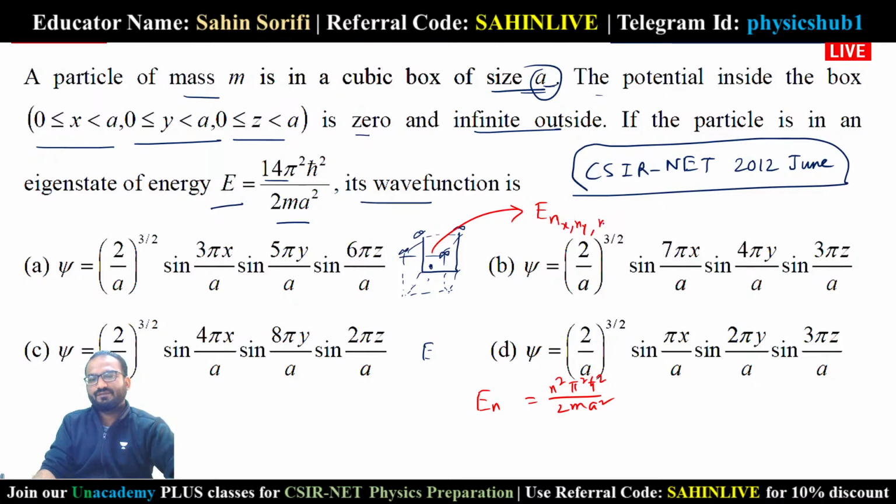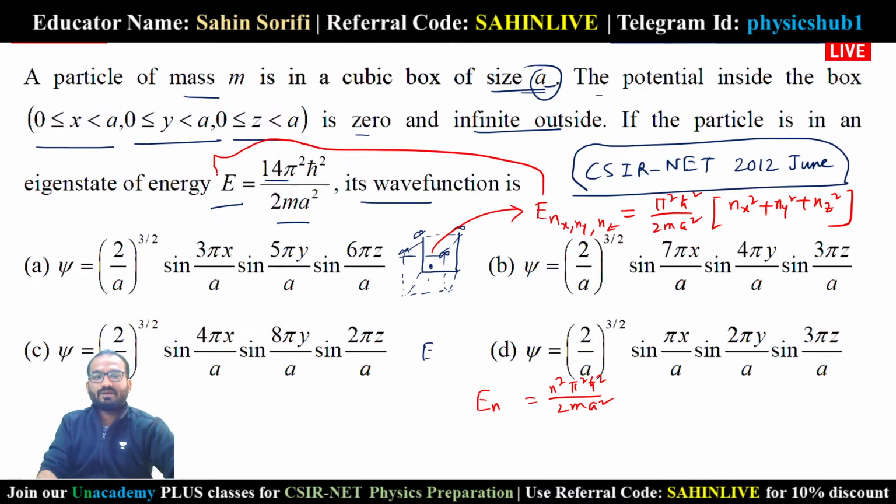E of nx, ny, nz, because we are considering 3 dimensions, equals pi square h cut square by 2 m a square, for a cubic box, so the length is the same, times nx square plus ny square plus nz square. This will be the formula. Now this is given to you as 14 pi square h cut square by 2 m a square. So can you find out the possible values of nx, ny, and nz? If you find them, you can easily tell about this wave function.